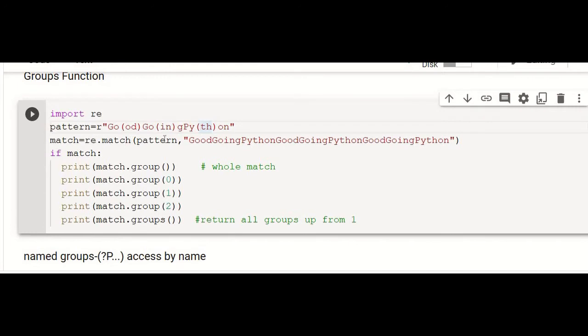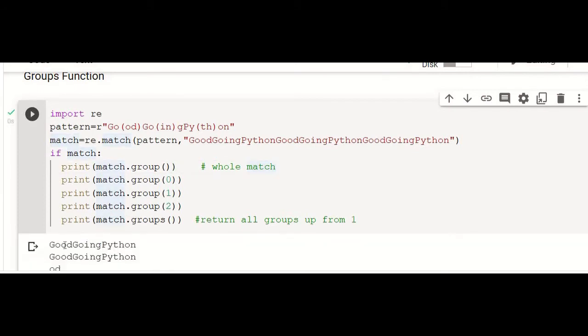If re.match of pattern, "good going Python, good going Python, good going Python." This is our string. Now, when we display, if match means if there is any match, if there is any output in the match, this will have true, right? So all the matching string will be stored in this match variable. And here match.group will return the entire match. So good going Python, here it is completely matching.